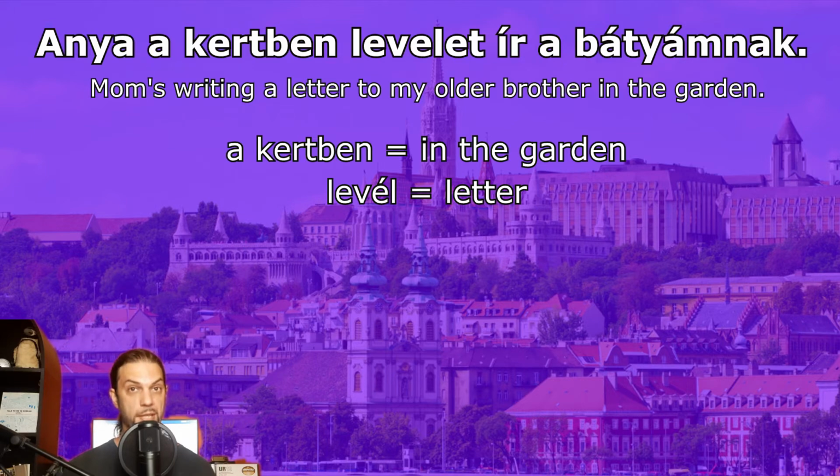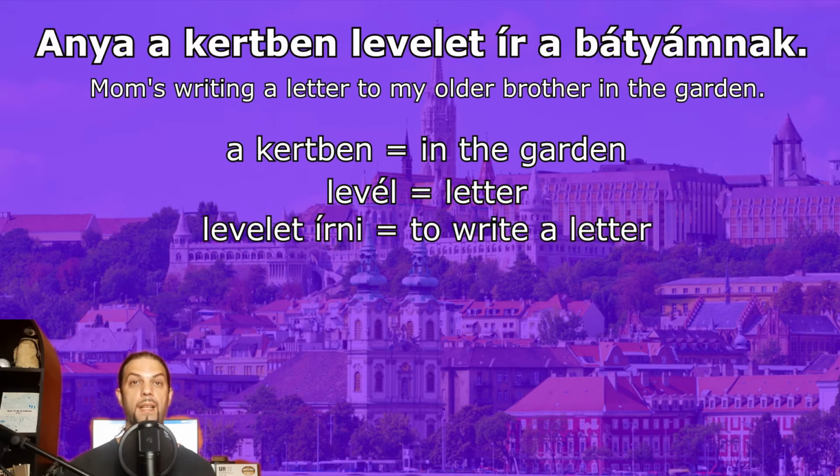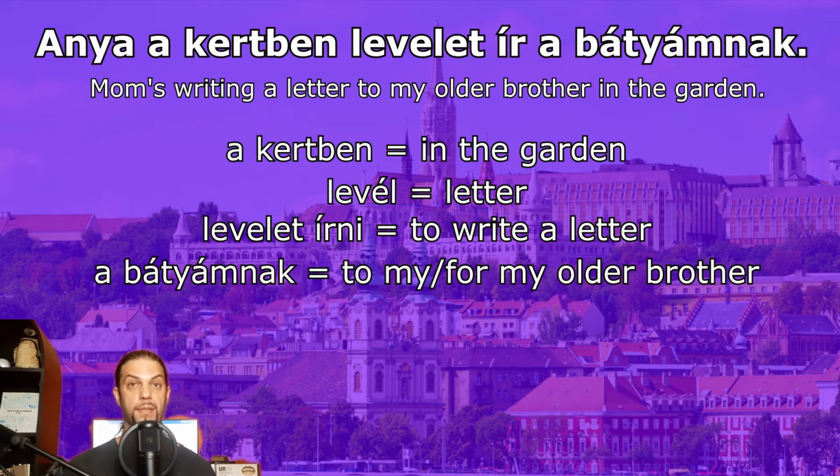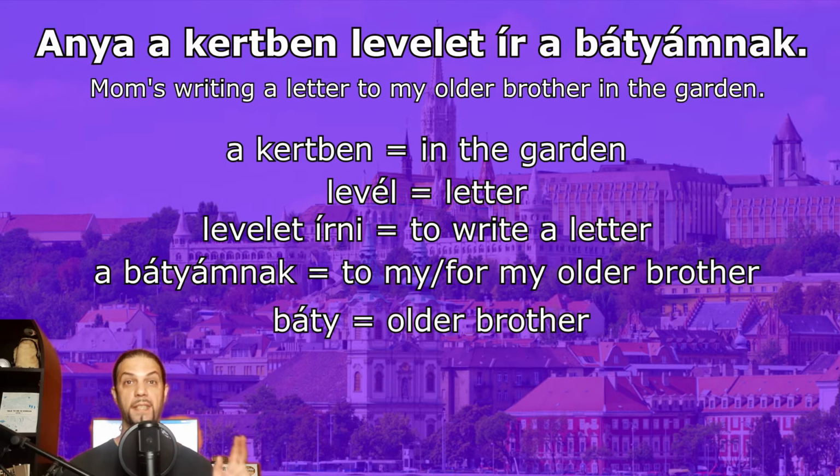Since he's the object of our sentence, it becomes levelet. Levelet írni means to write a letter. A bátyámnak means to my older brother or for my older brother. Báty means an older brother. Okay, let's see the second case.